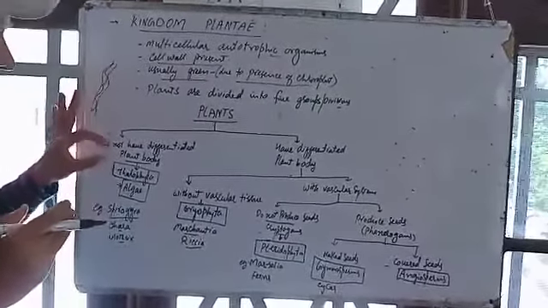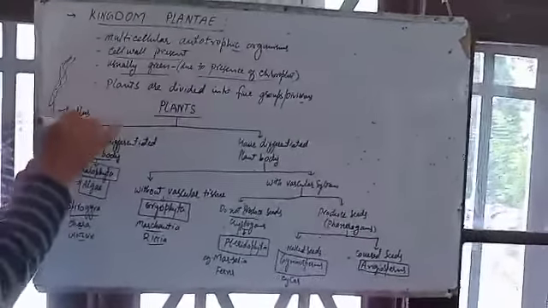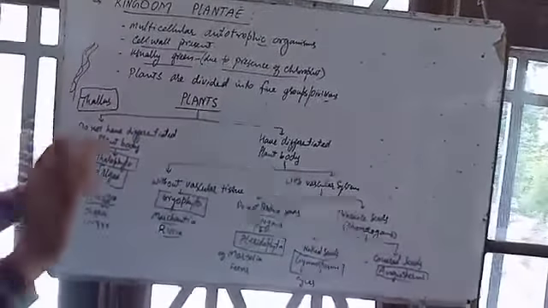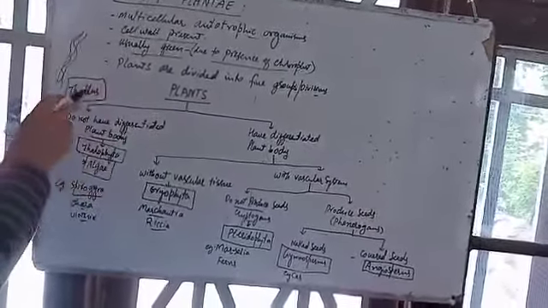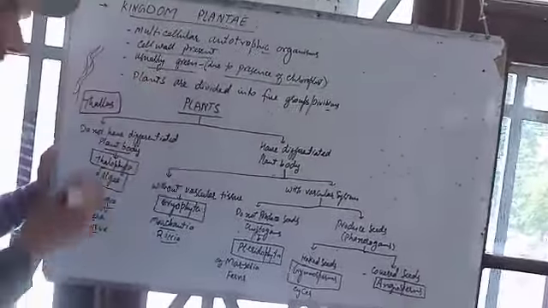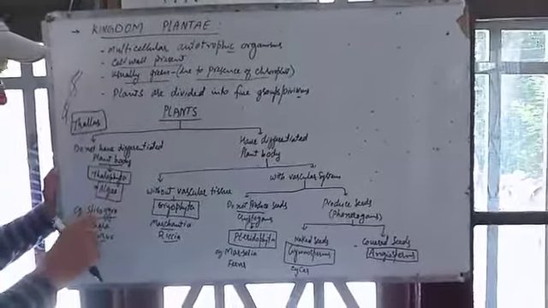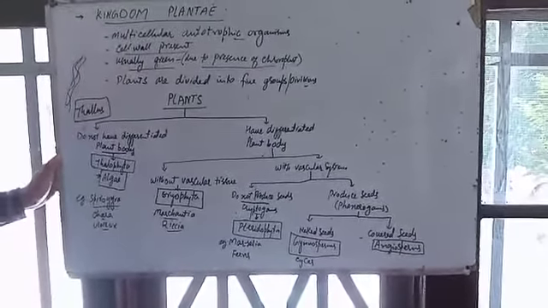This plant body which does not have differentiated body parts is known as thallus. What is thallus? The body which does not have differentiated roots, stem or leaves is known as thallus, and the group of plants bearing this structure is known as Thallophyta. Example is algae, and in algae there can be different examples: Spirogyra, Chara, and Ulothrix. These are some examples, you can remember these.